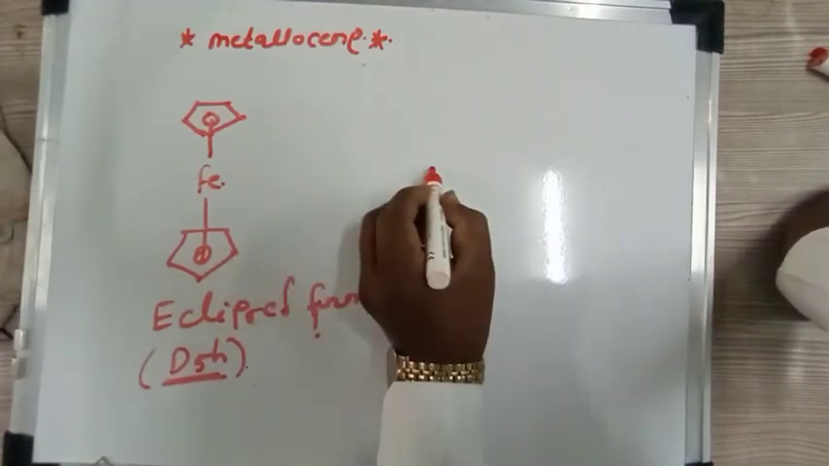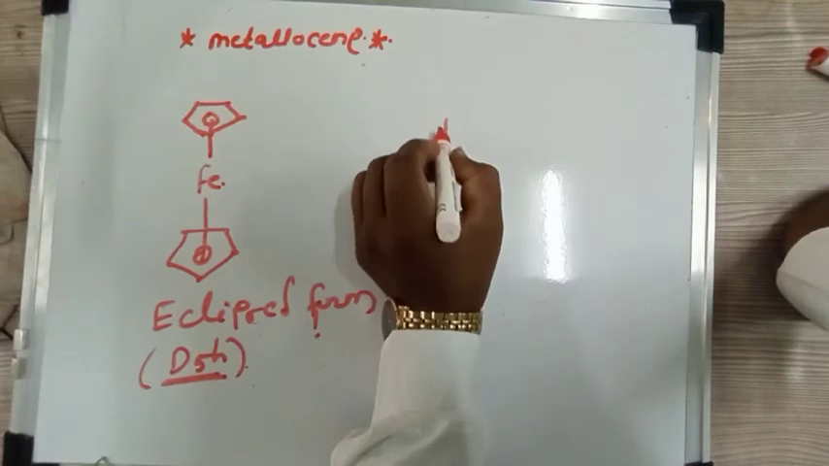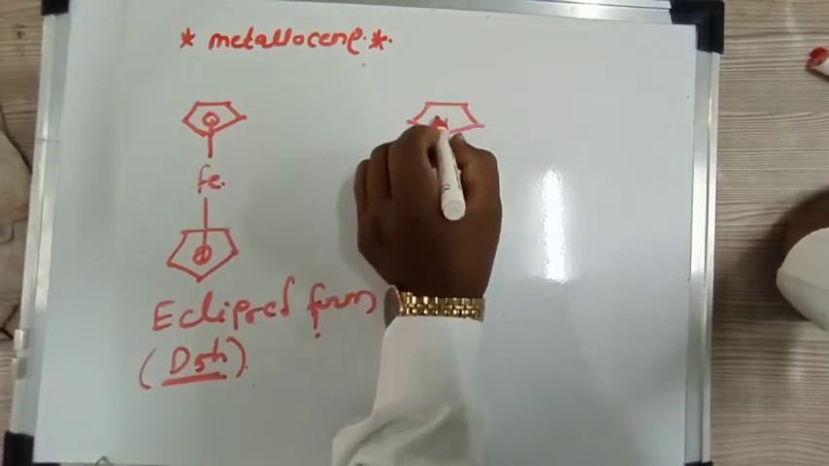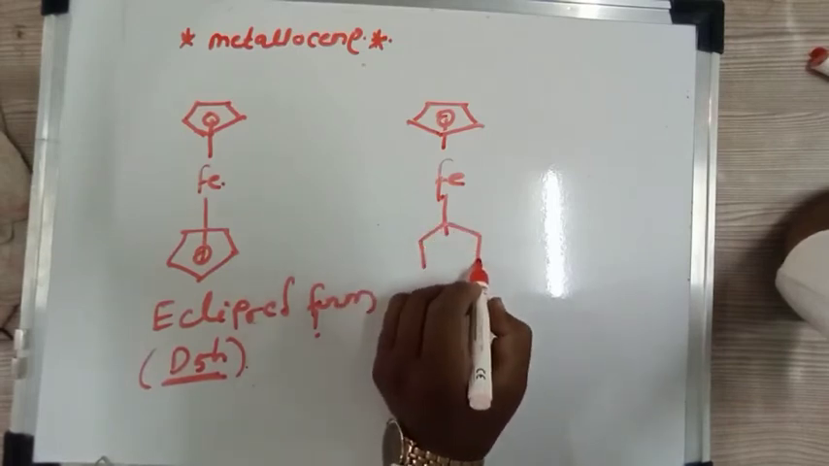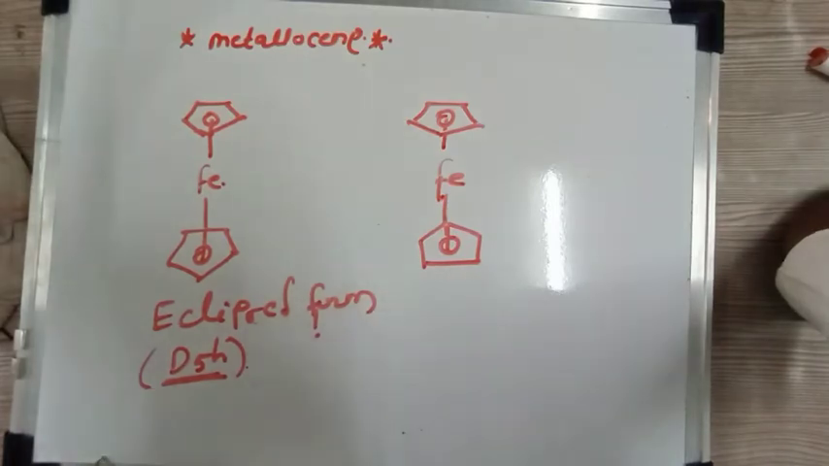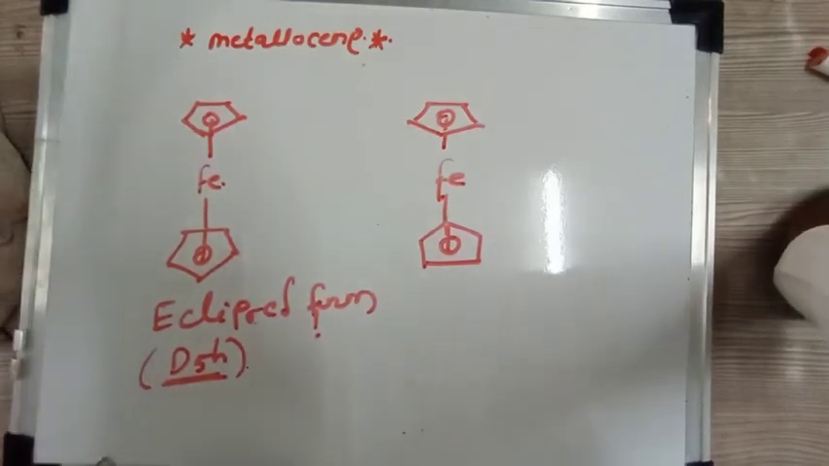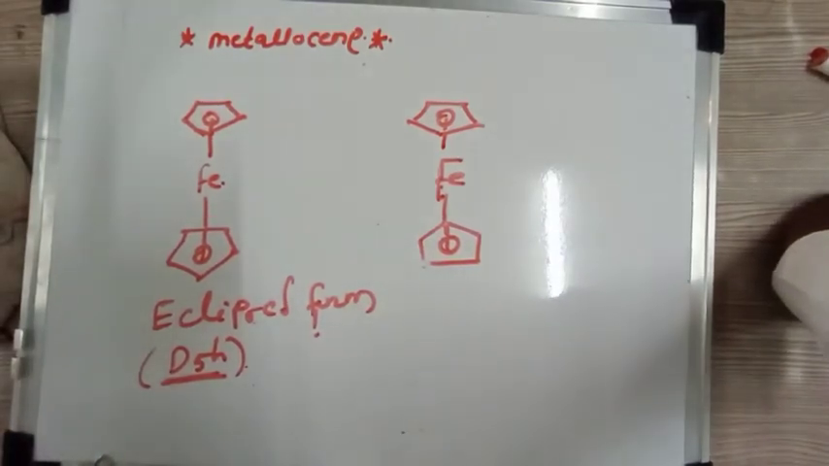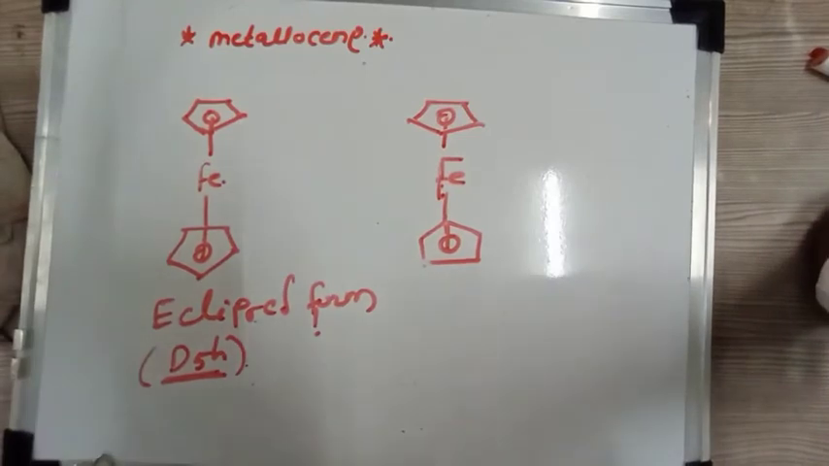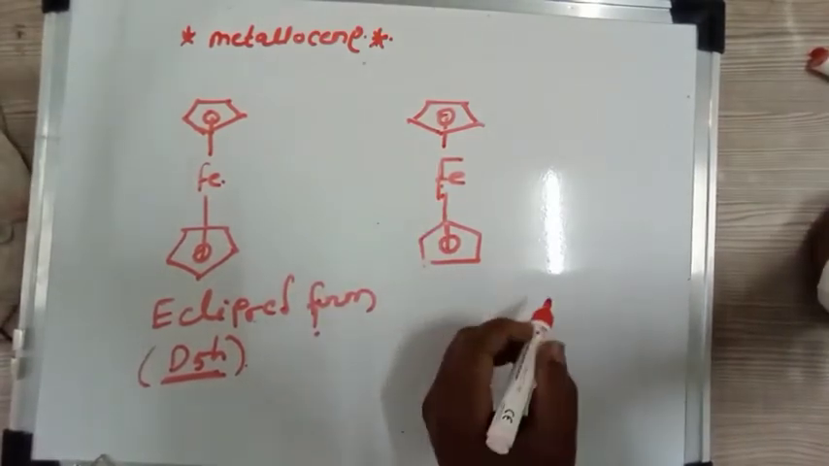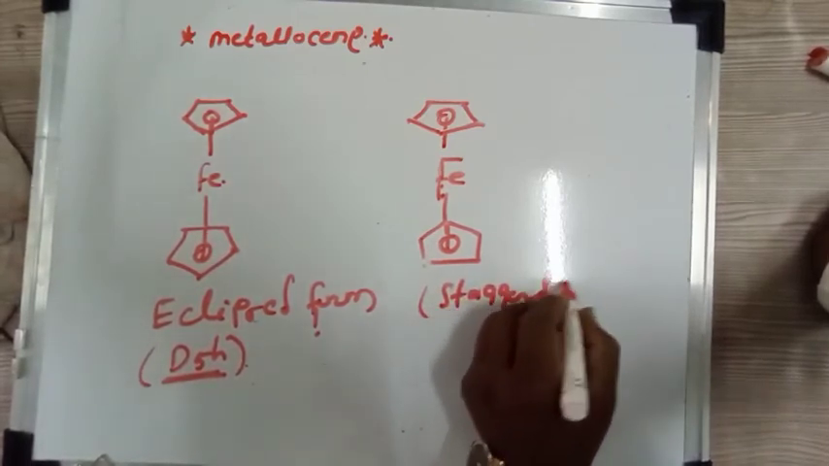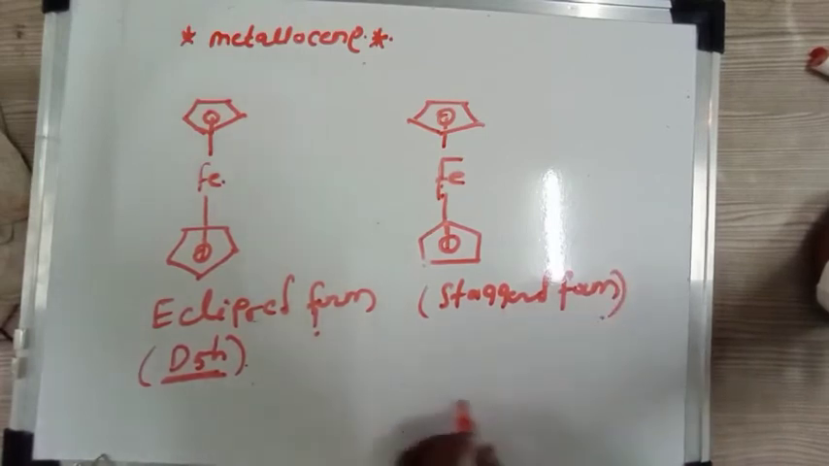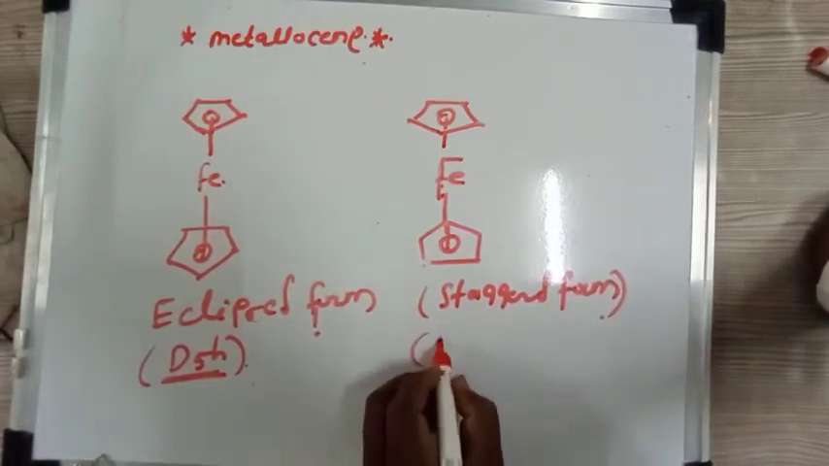possible orientation of this ferrocene, then Fe is attached to this cyclopentadiene, and in this case these two cyclopentadiene rings which are attached to this metal atom are not in the same plane, they are in different planes, and the angle between these two cyclopentadiene rings is 60 degrees, and therefore it is in staggered form. This ferrocene is in staggered form, and if you find out the point group, then it is D5d.